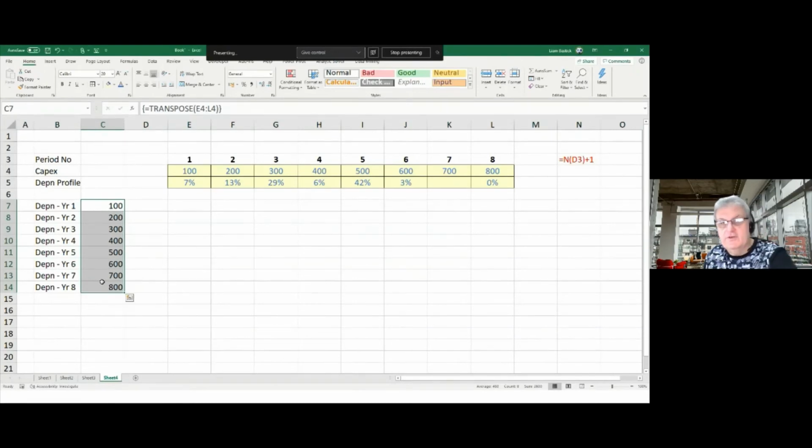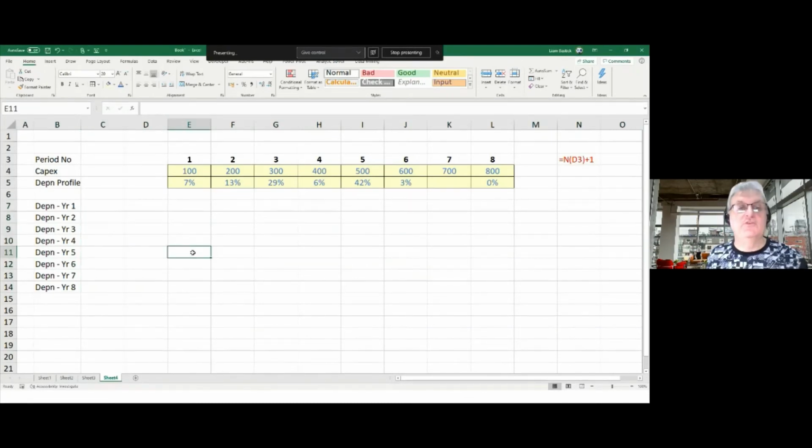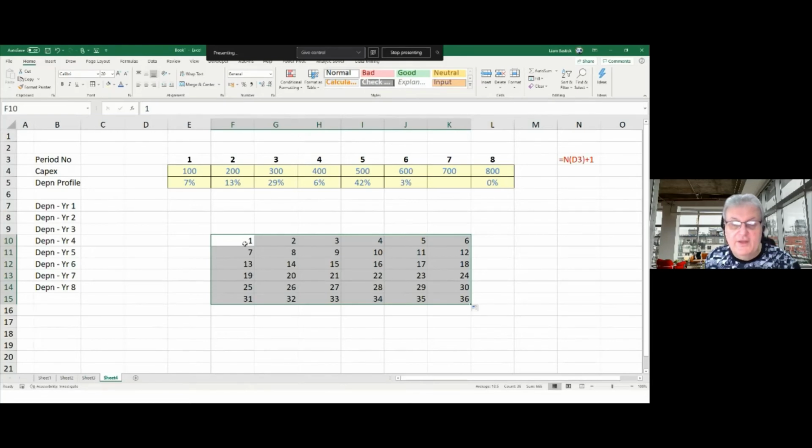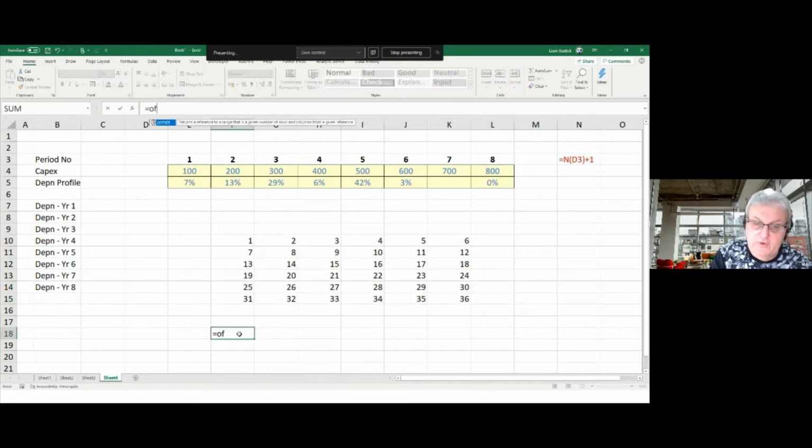But what I'm going to do is use a function called offset. An offset allows you to displace things. So if I've got the numbers 1, 2, 7, and 8 here, and just copy these across and down. What this does is offset, if I go here equals offset, open brackets, and I go to this cell here, go comma 2, comma 3, that means go down 2 rows and across 3 columns. So going down 2 rows would take me from 1 to 7 to 13 and across to 3 columns from 13 to 14 to 15 and then finally to 16.